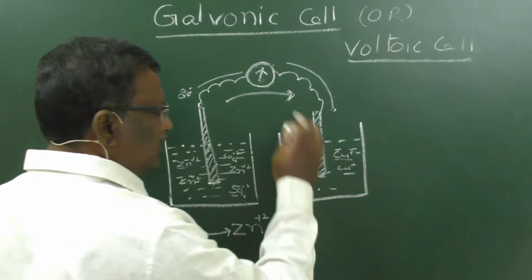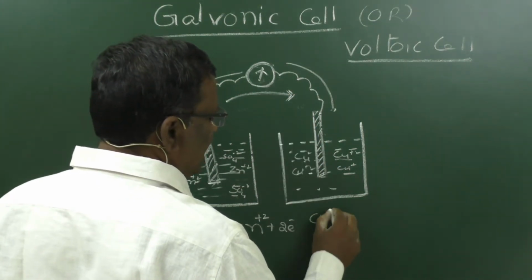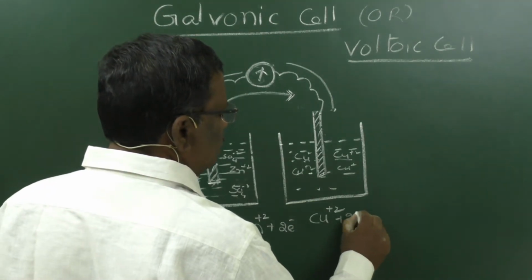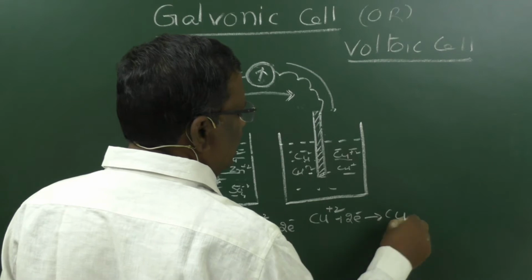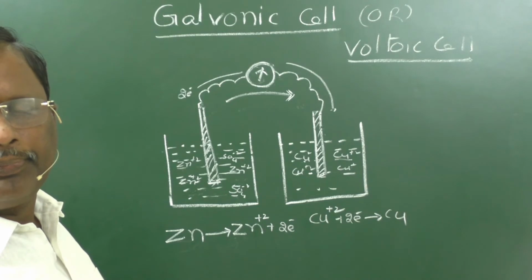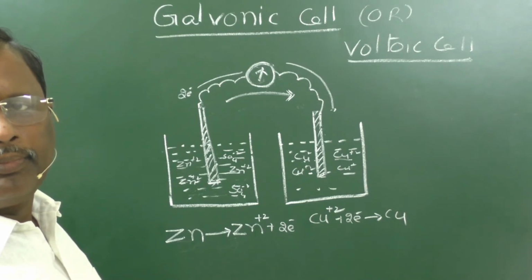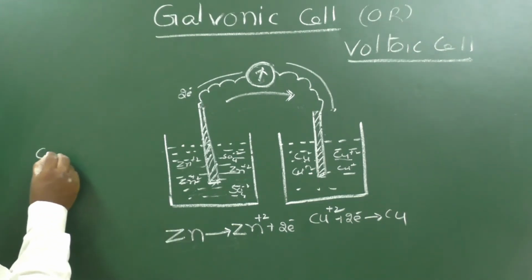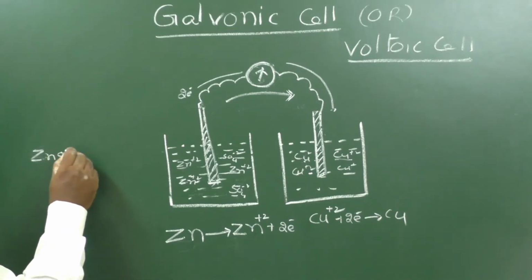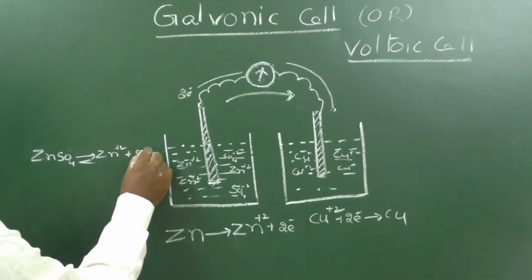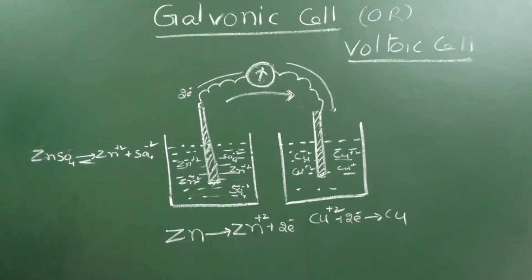Now, what happened in the copper electrode? As it is surrounded by Cu plus 2 ions, those Cu plus 2 ions will take those 2 electrons and be converted to copper and deposited on the surface of the copper electrode. Before the reaction, before zinc releases electrons, the zinc sulphate solution contains Zn plus 2 and SO4 minus 2 ions in equal concentration.